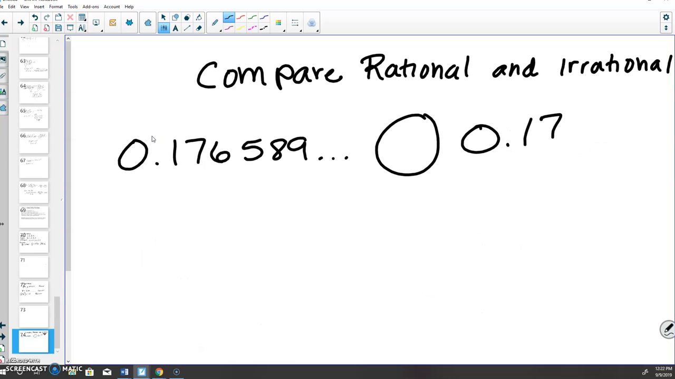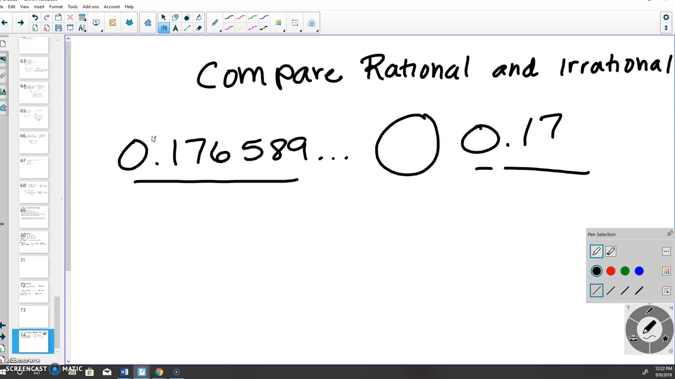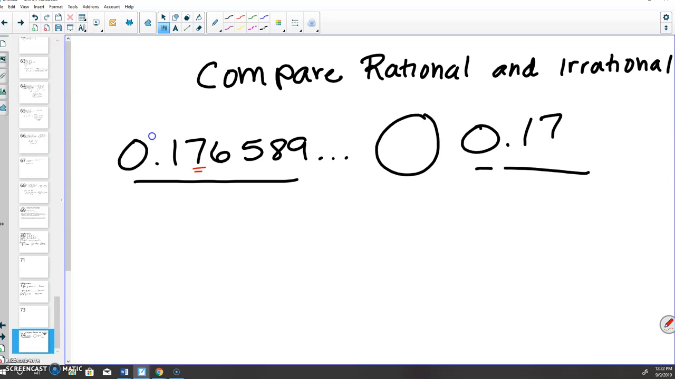Say they give you an irrational number like the first number here, and a rational number that terminated like the second one, and they want you to compare them. Well, when you look at it, it looks like they're both 0.17, correct? You always want to round it to the hundredth place. So 6 rounds the 7 to a what?